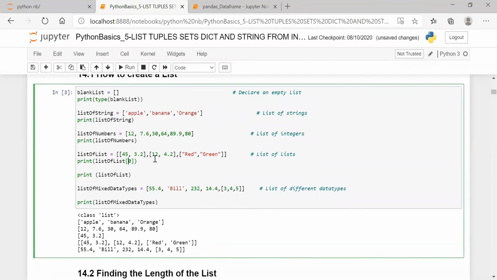If you say 1, the second element, red and green has come. And you can also say the second element of the first element, or 0th element, 2 of 0. You will get red. The 0th element is red. You see, red is printed. You got it now?